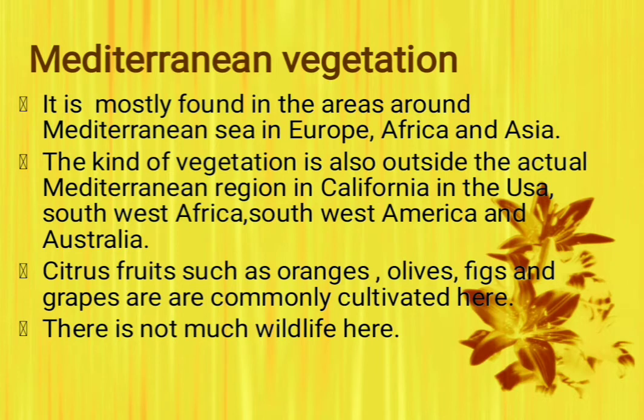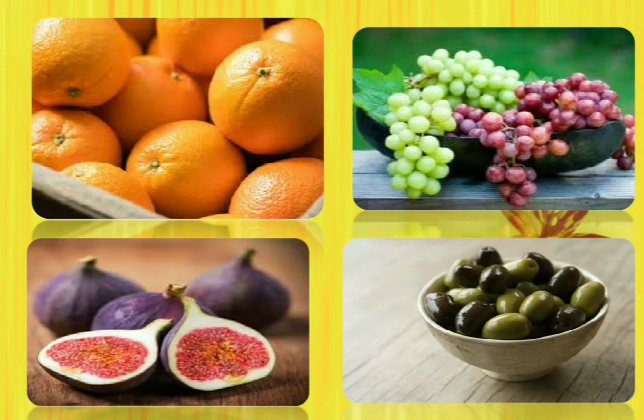And citrus fruits such as oranges, olives, figs, and grapes are common. Wildlife is not there just because it is near the Mediterranean Sea. These vegetation types, like the citrus fruits, are commonly found in the Mediterranean vegetation.